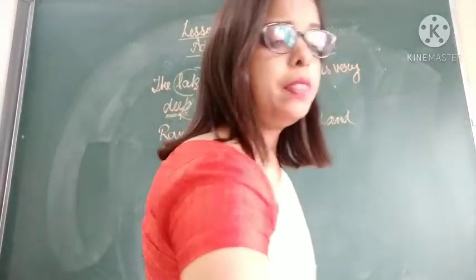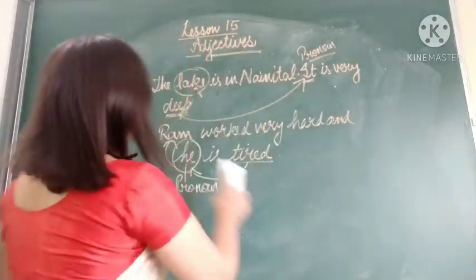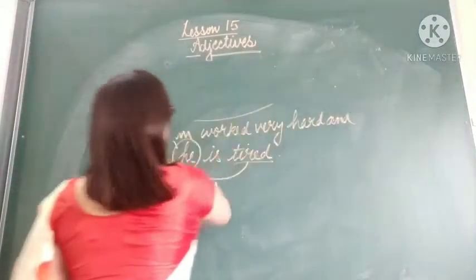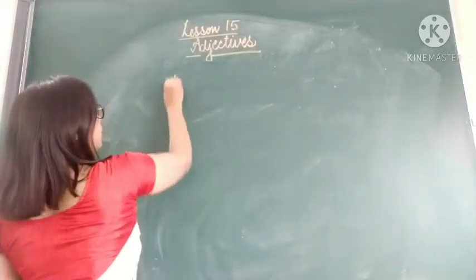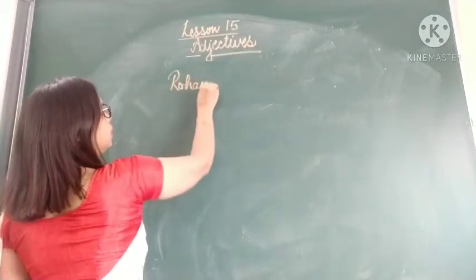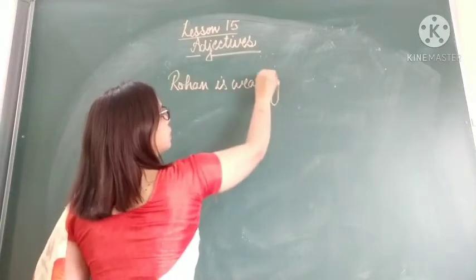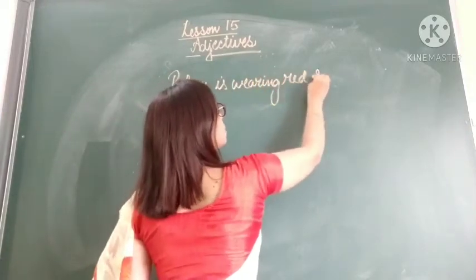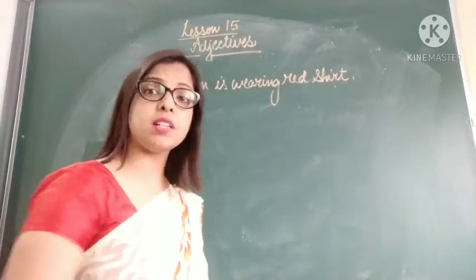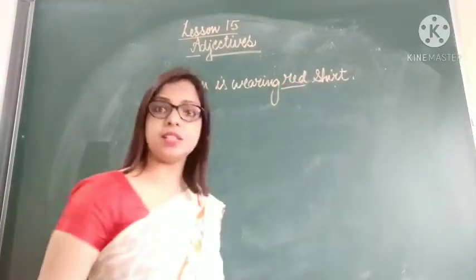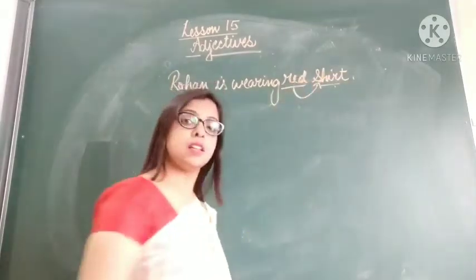Now children, colors can also be used as adjectives. How? Let's see. If I say, Rohan is wearing a red shirt. Which kind of shirt? Red shirt. Red is a color, right? So red is describing the noun shirt. So red is an adjective.